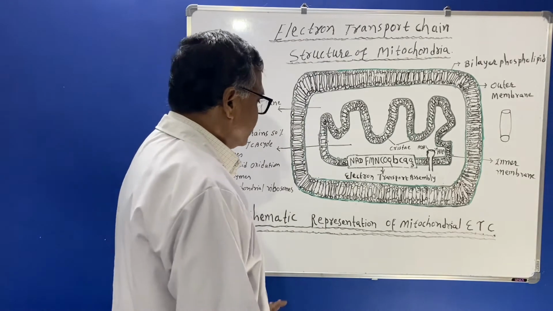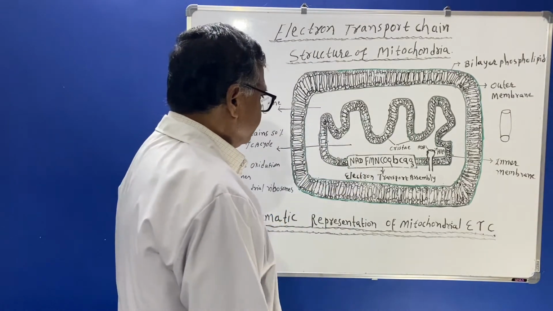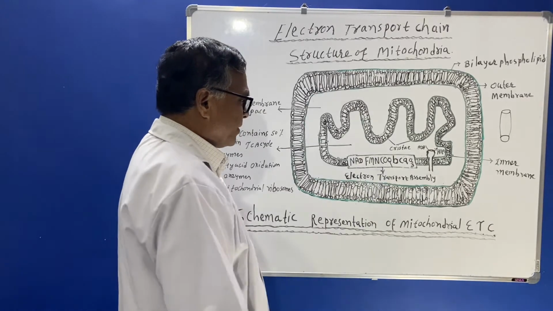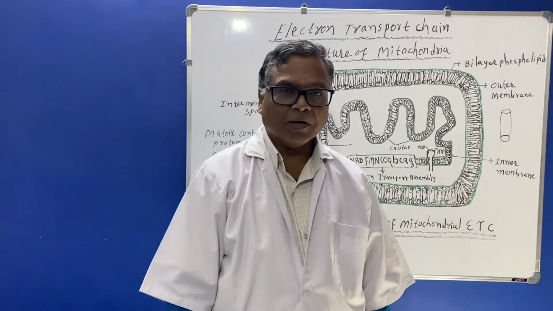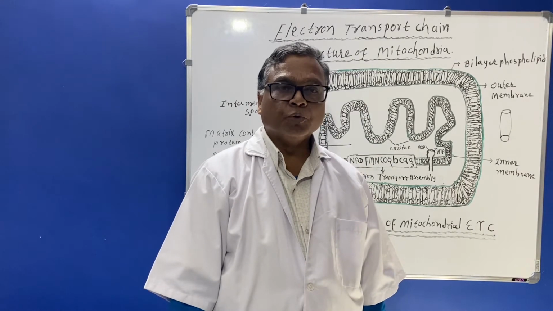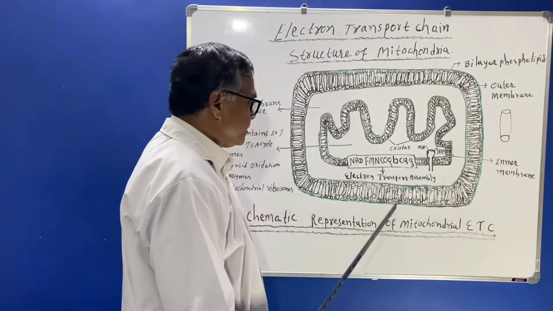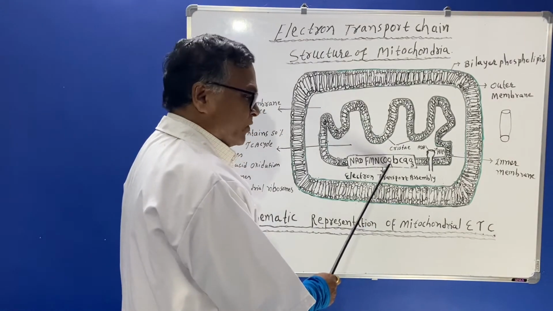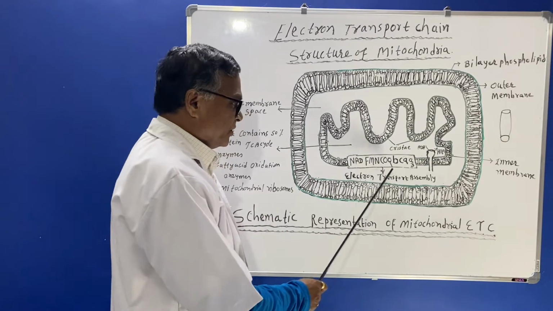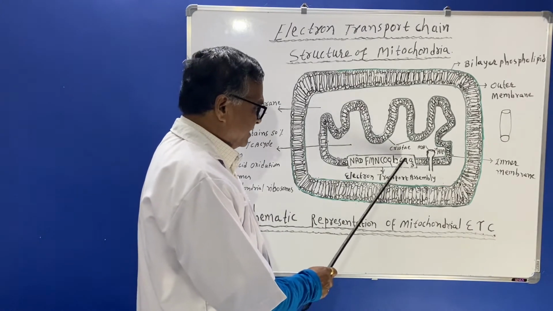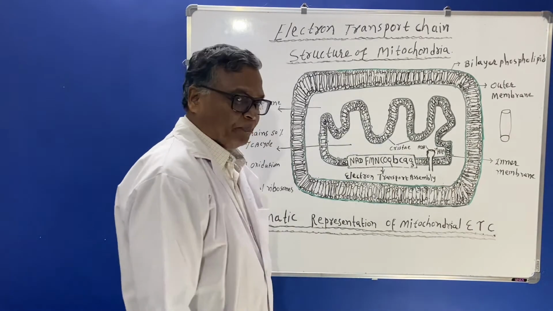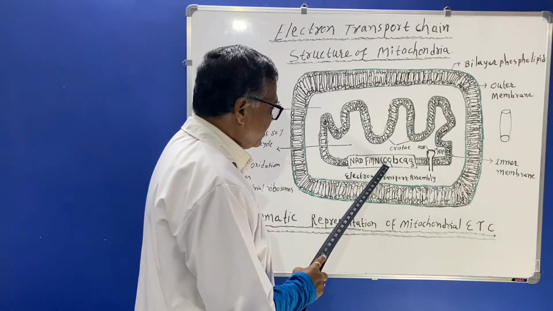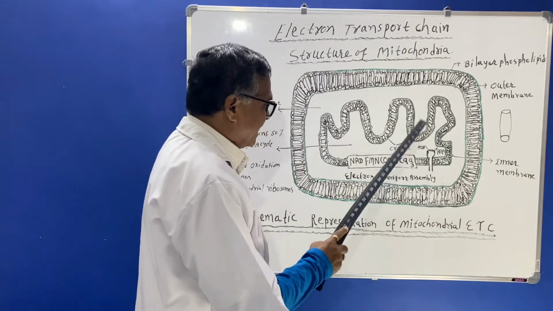Afterwards the hydrogen ion will be transferred towards coenzyme Q, also known as ubiquinone, and this ubiquinone will transfer the reducing equivalent or electron or hydrogen ion to the cytochromes C1 and B. These are the cytochromes: CoQ, B, C, A, and A3.